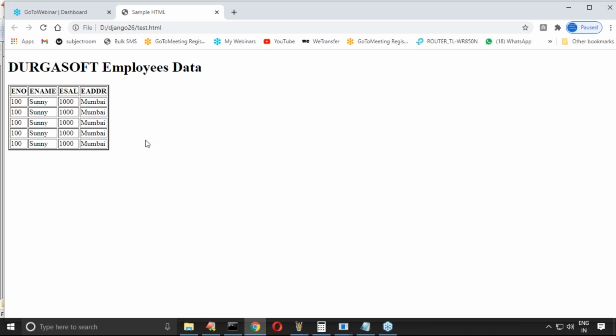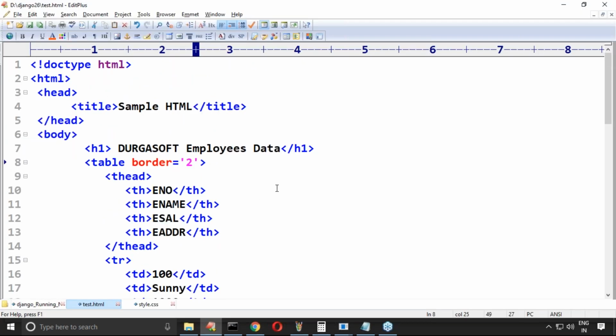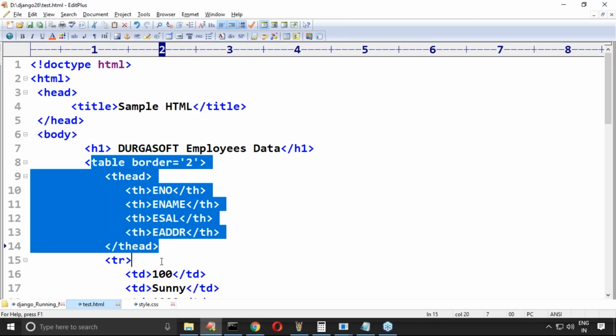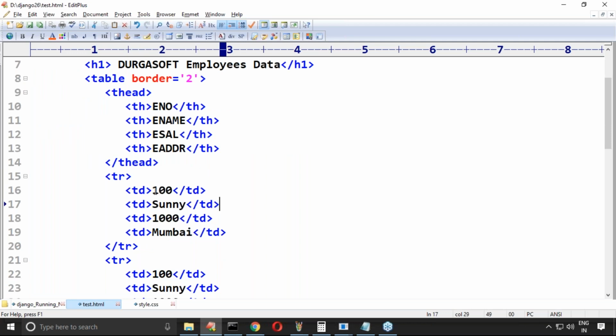Yes, friends, are you in the position to understand, right? Then immediately you may ask, sir, if it is the case, what is the need of learning HTML? Your Django can provide data, but how should that data be displayed? How should that data be displayed in tabular form? For that tabular form, yes, these HTML tags are required. Only this data will come from the backend.